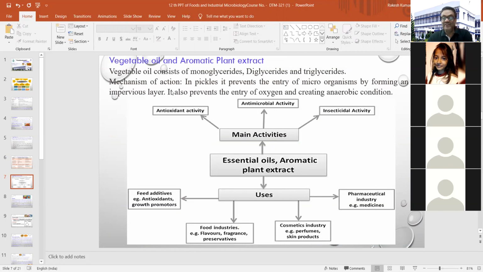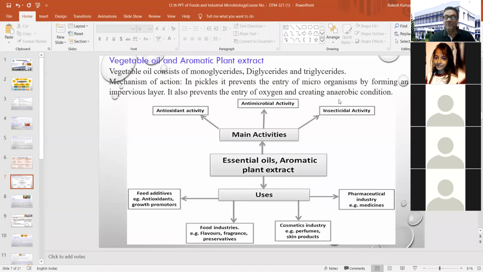It also prevents the entry of oxygen, creating an anaerobic condition inside that container. So when you are applying some amount of vegetable oil, that will create this kind of condition and ultimately inhibit the growth of contaminating microorganisms or the enzymes present in the system, and ultimately it will create the preservation effect.